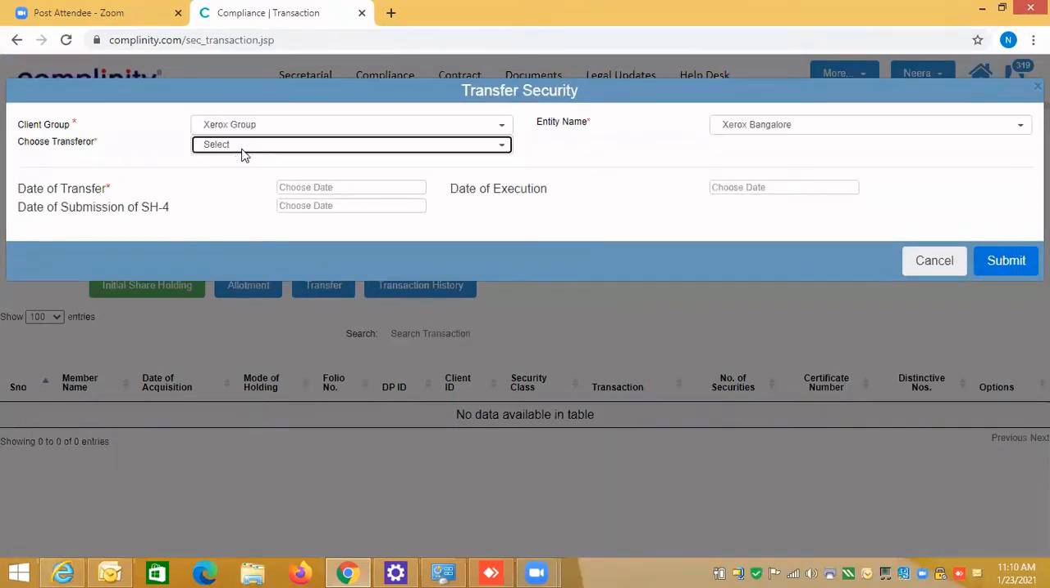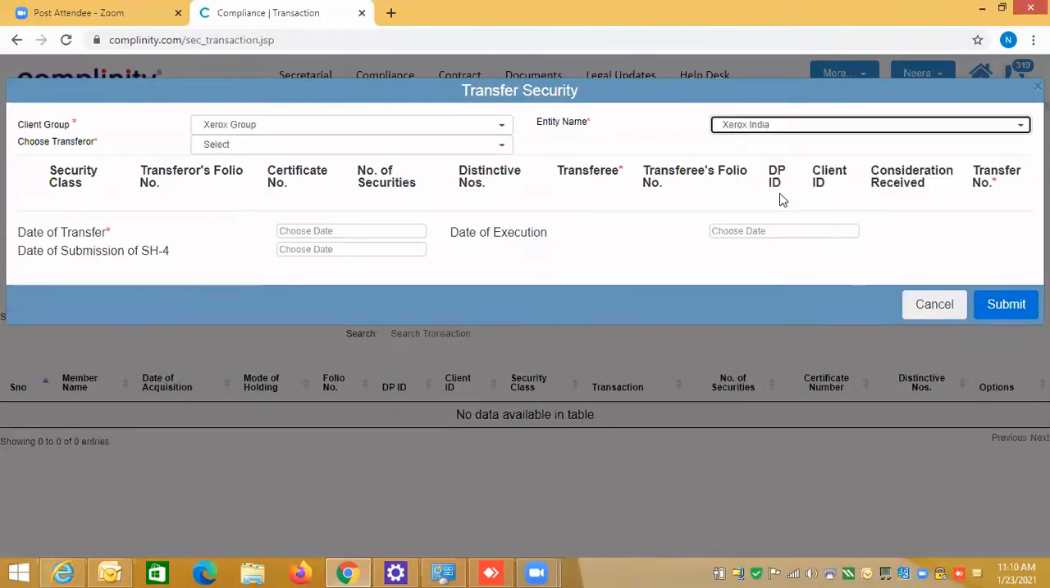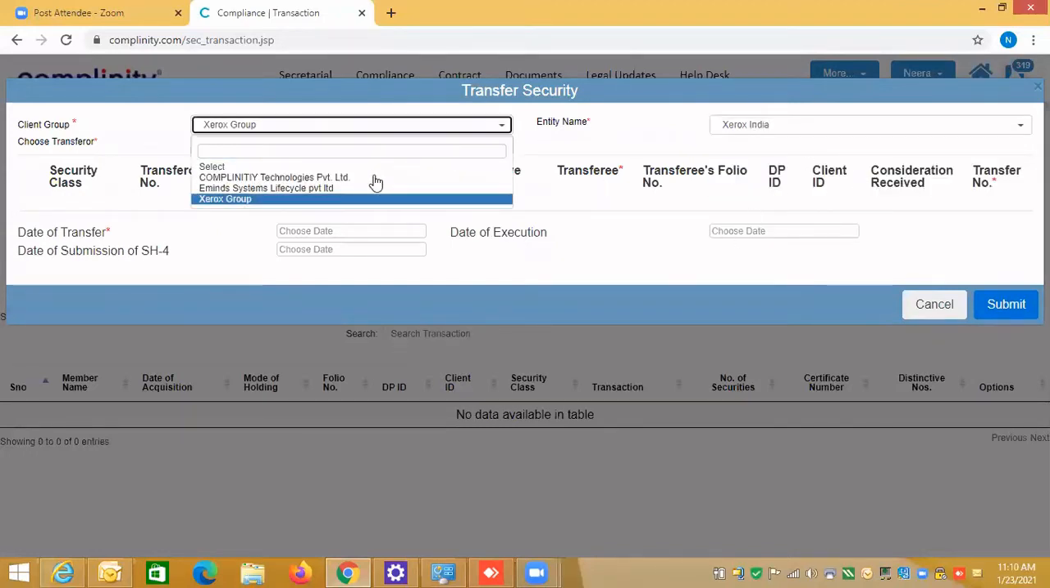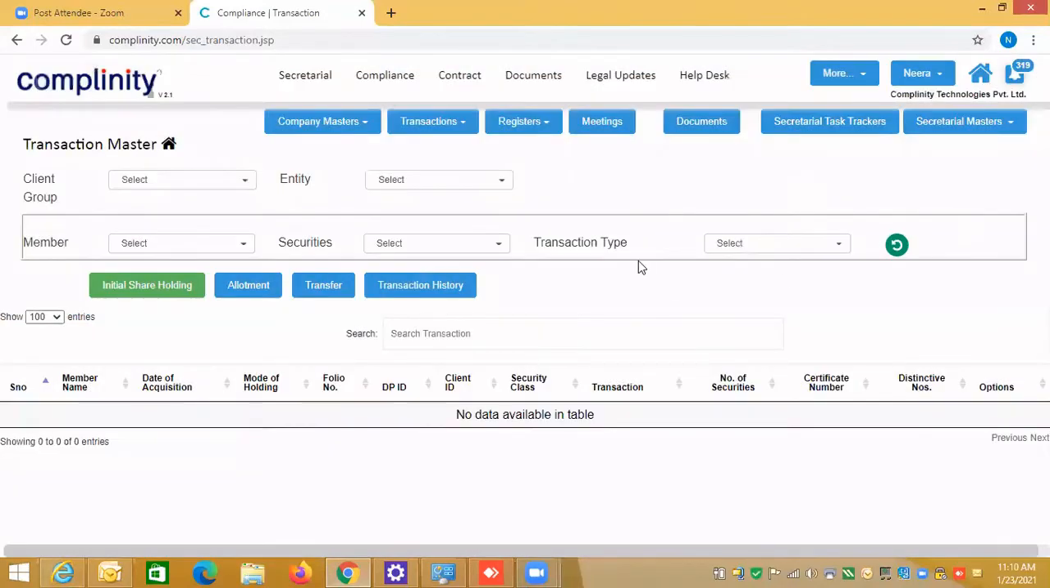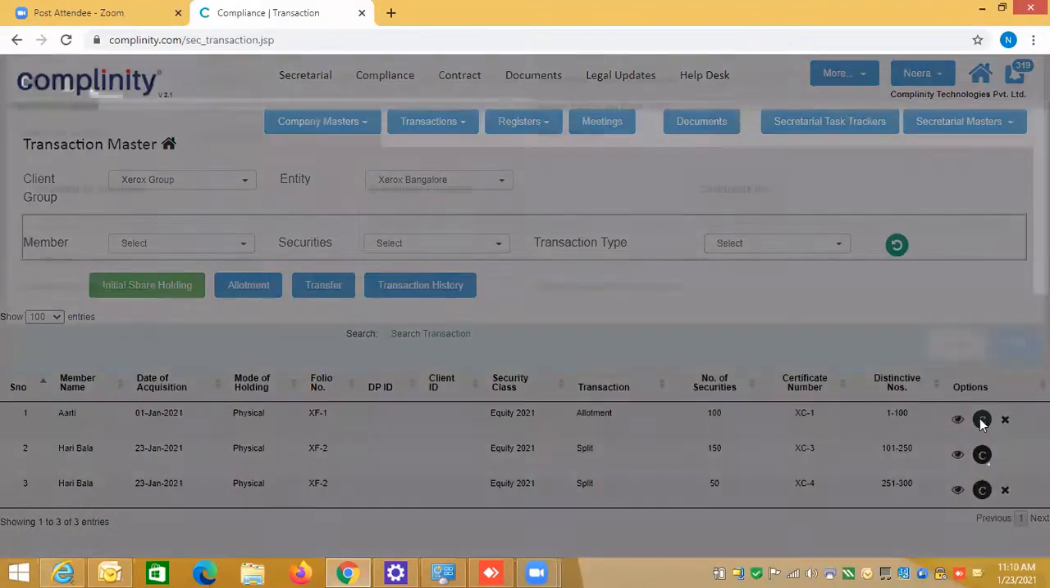If I'm doing the transfer, I have not assigned anything to Aarti. So for Xerox India, let me first see Xerox Group, Xerox Bangalore. Why am I not able to see anything? Because I have to generate the certificate. Without generating the certificate, you cannot do the transfer.